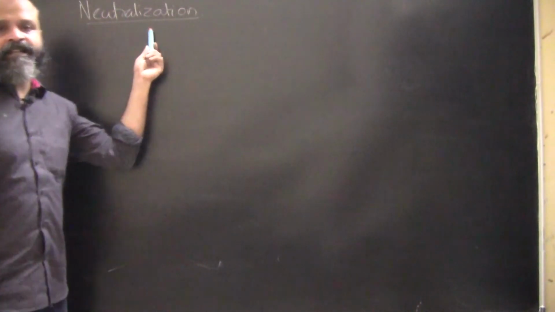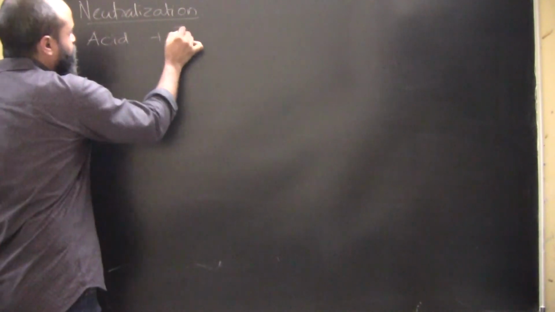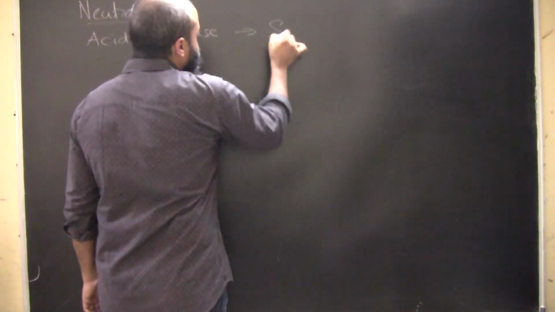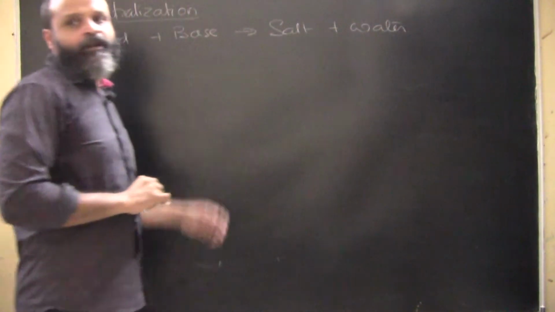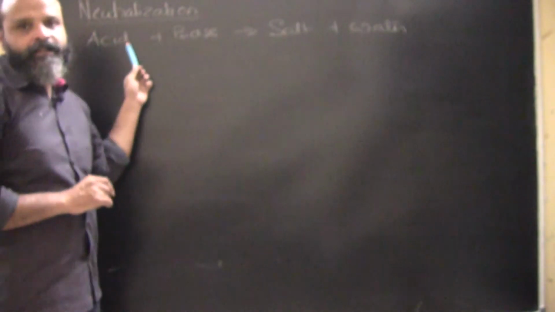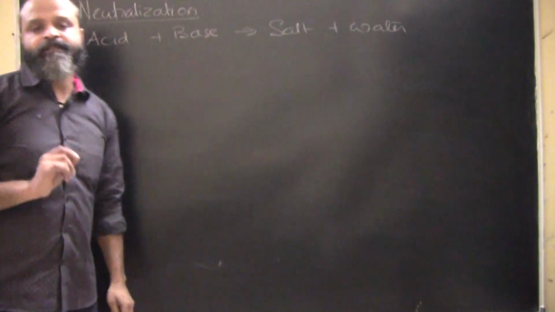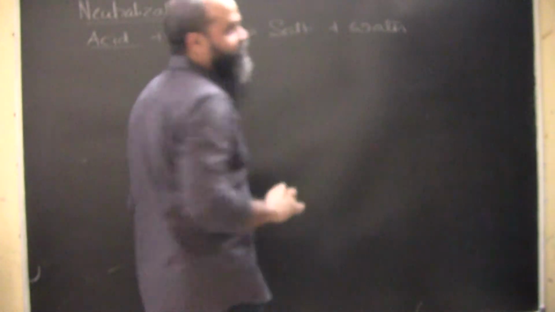Right. So neutralization reaction is basically applicable to both an acid and a base. When we are treating an acid with a base, it will form salt and water. So why do we call it a neutralization reaction? The reason is that the effect of acid and base are both neutralized, because they are forming a salt and water.